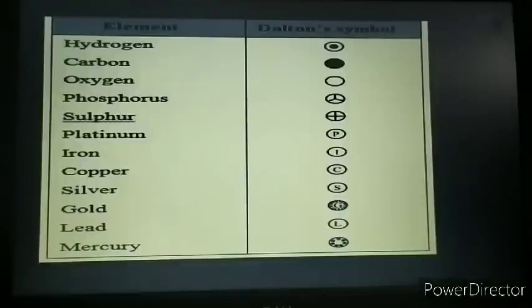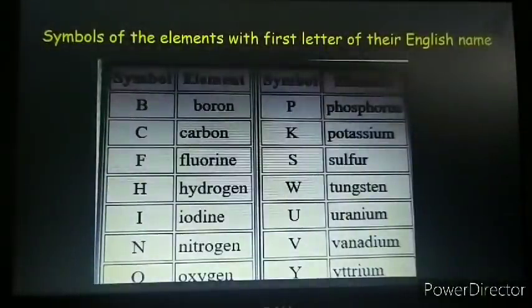These symbols were assigned by John Dalton. But later on, J.J. Berzelius simplified this system of assigning the symbols and gave a different pattern for assigning the symbols. Let's see.